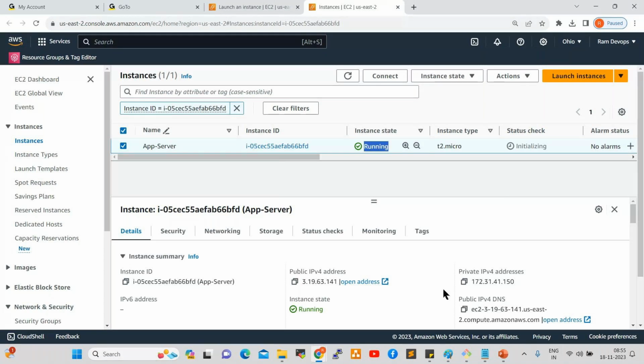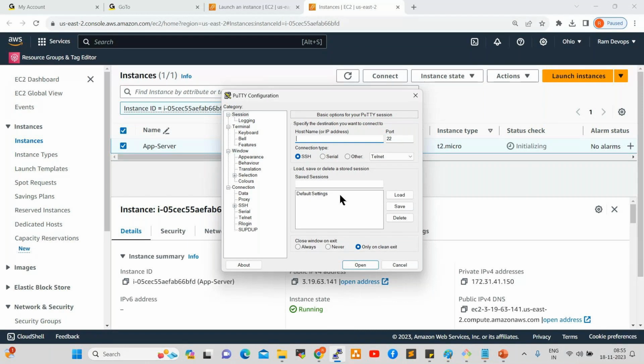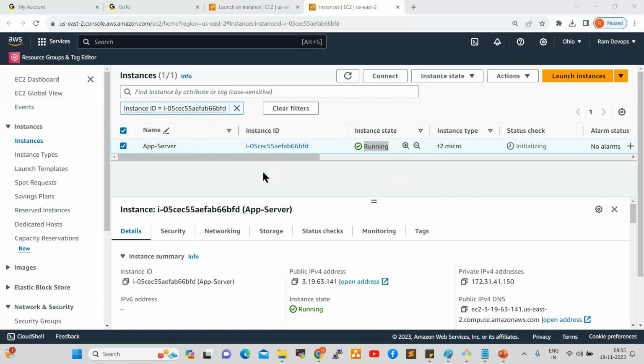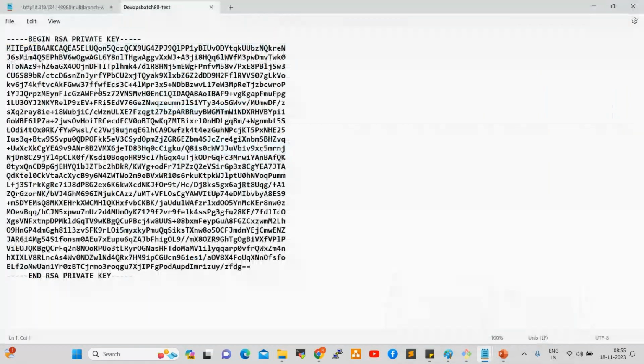So this server I want to connect first. How can we connect? Let's try to understand. If you want to connect this server, we require one interface, which is PuTTY. PuTTY is the interface. If you want to connect a Windows server, we require RDP, remote desktop, right? So how can I connect using PuTTY? Before connecting the server, we'll understand how to download and install PuTTY. After that, whatever key pair we downloaded, the PEM file, I want to convert into PPK, because PuTTY will not understand this format.